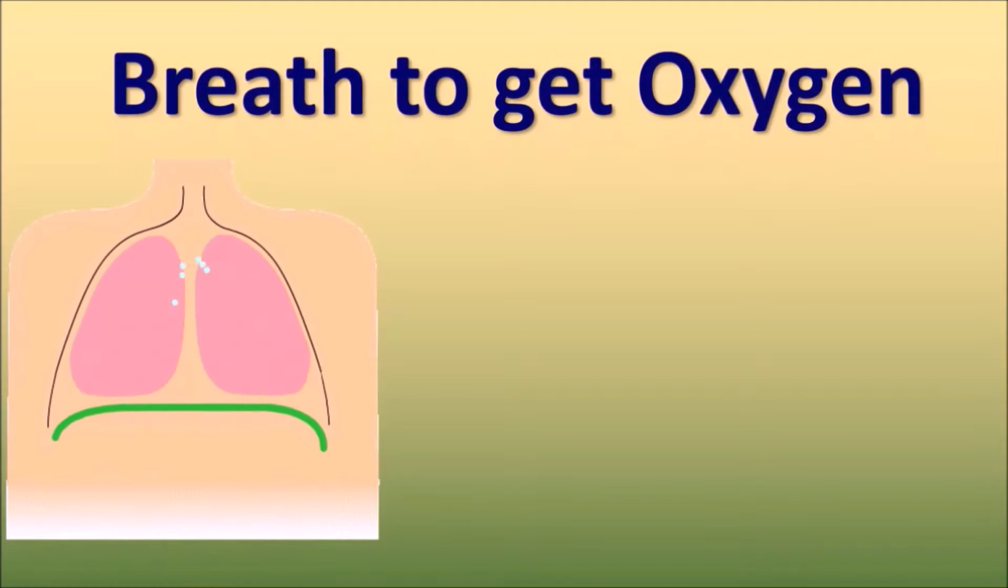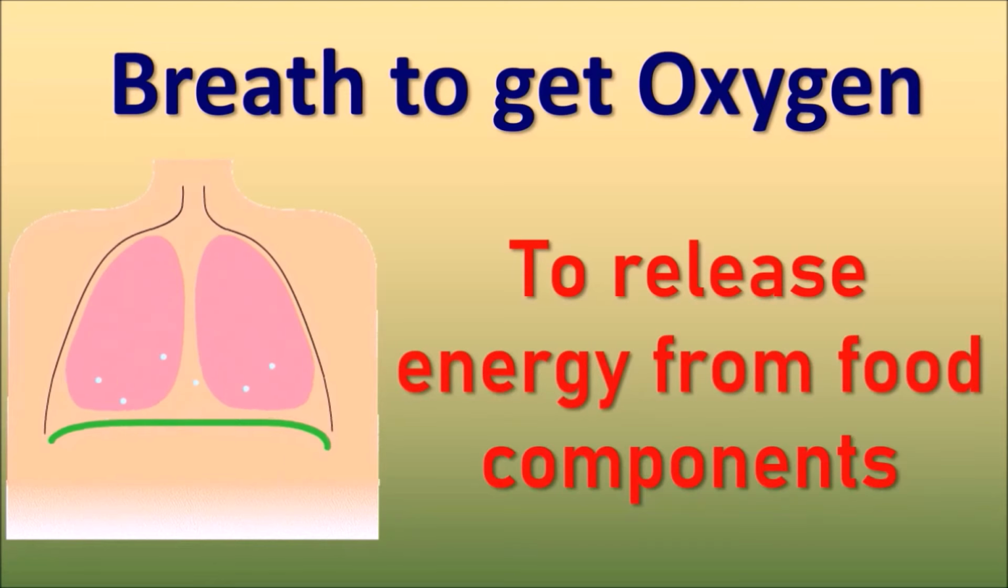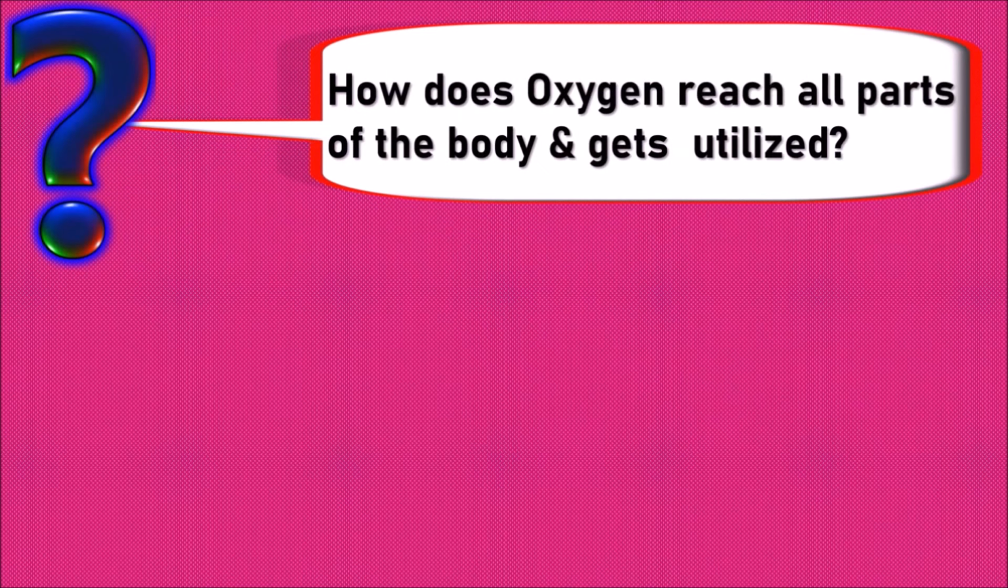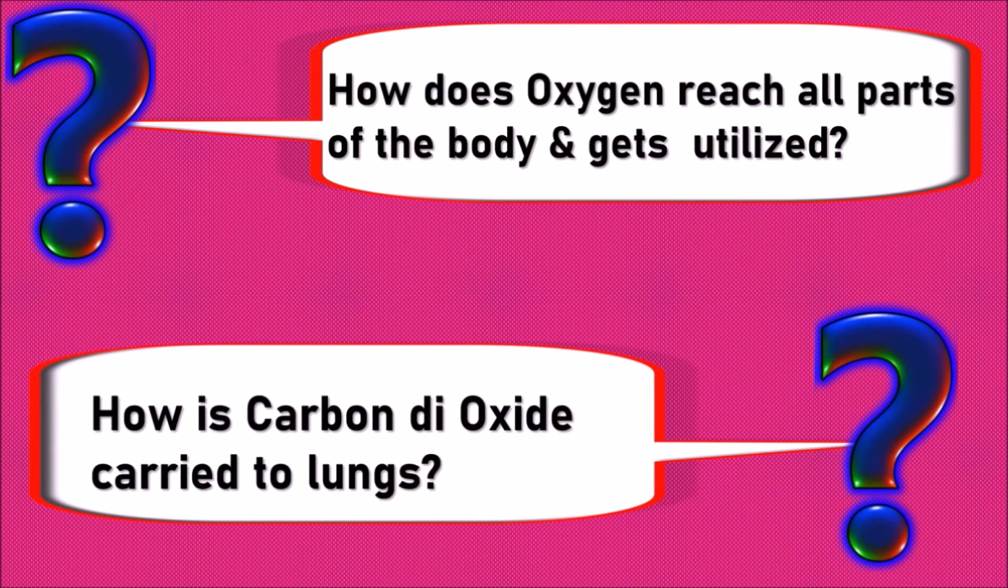We generally breathe to get oxygen, which is utilized to release energy from food components. How does energy reach all parts of the body and is utilized? And how is carbon dioxide carried out to the lungs? To get aware of all these, we need to go a little more deeply into the process of respiration. Let us see some of the aspects of gaseous exchange at lungs level, transportation of gases, and cellular respiration.